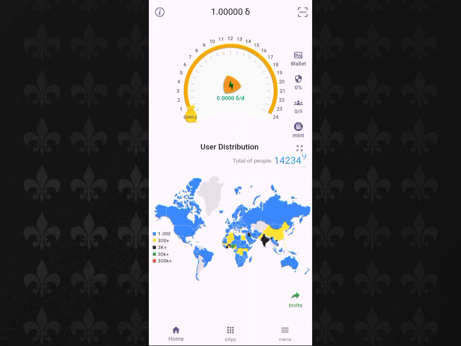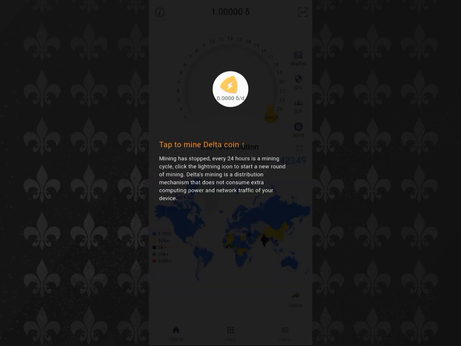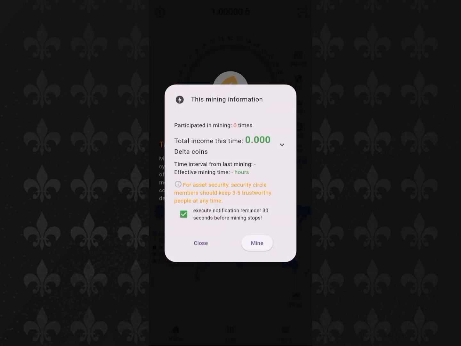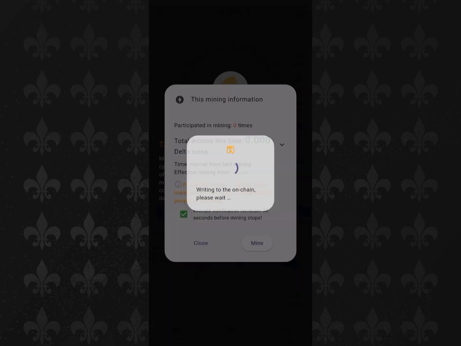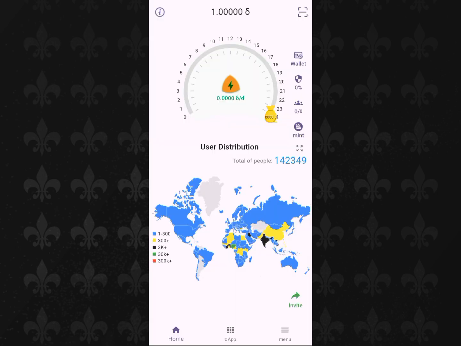Then this is the app. It's going to come up with a pop-up. Tap on that arrow to mine. I think that's it for the mining. Once you click there, you're going to start mining. I'll get to mine 10.66 delta per day. For now, it's still 10.6 delta per day because people mining it are few. But with more persons, the rate is going to keep halving till it becomes a bit less.